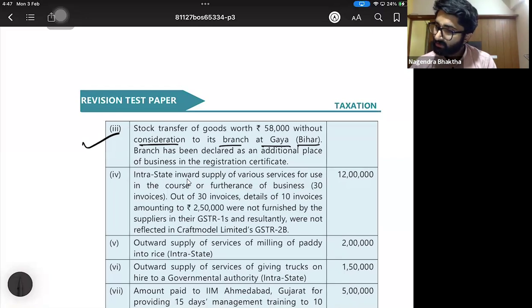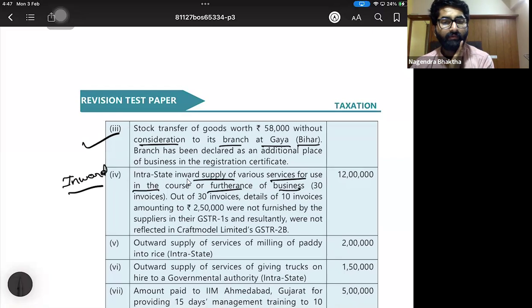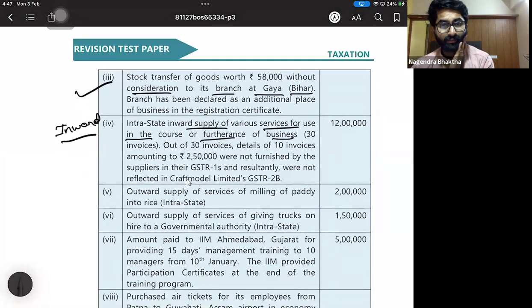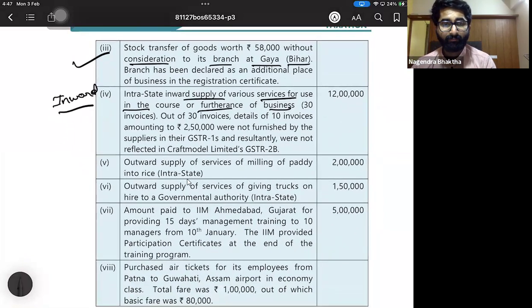Next one. Intrastate inward supply of various services for use in the course or furtherance of business. As it is inward supply, for the time being I'll ignore it. We will take this in the ITC calculation. Okay, done. Outward supply of services of milling of paddy into rice, intrastate.